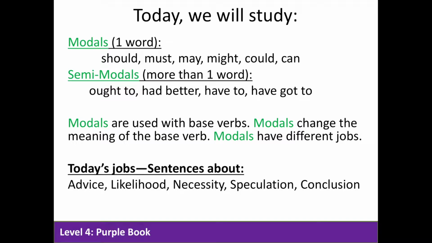So in this lesson, we're going to talk about modals. As a reminder, modals are one word. For example, should, must, may, might, could, and can. We'll also talk about semi-modals, or modals that have more than one word, like ought to, had better, have got to.